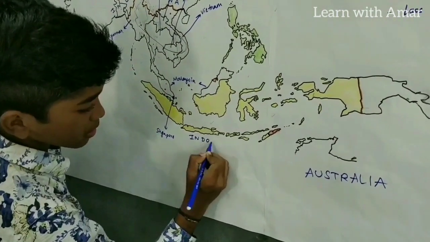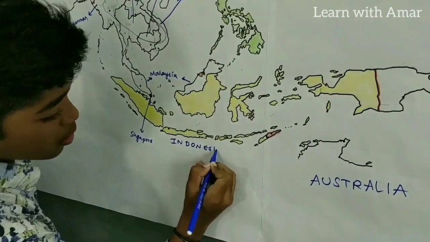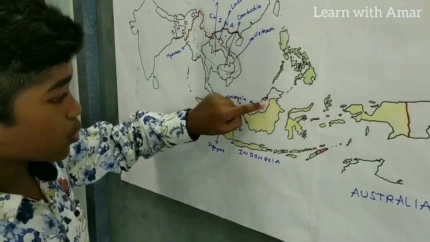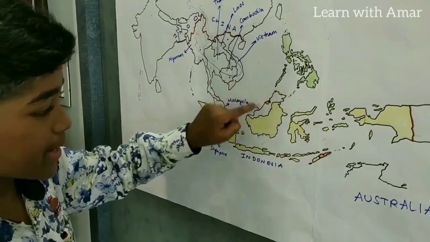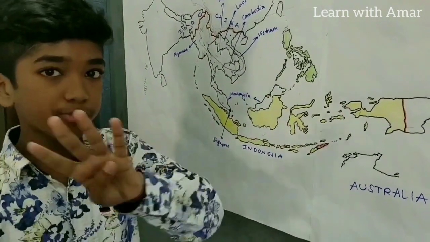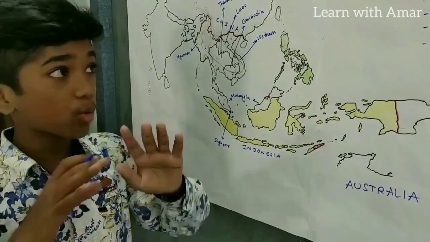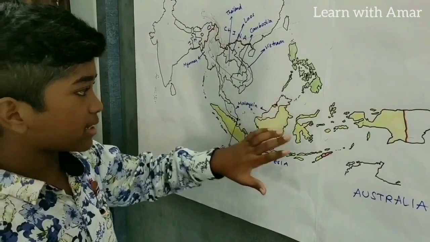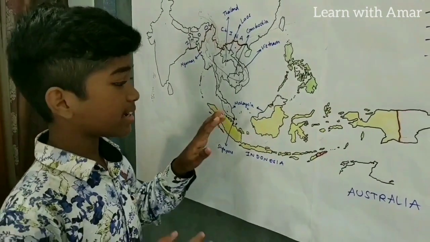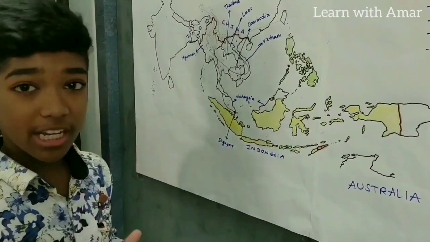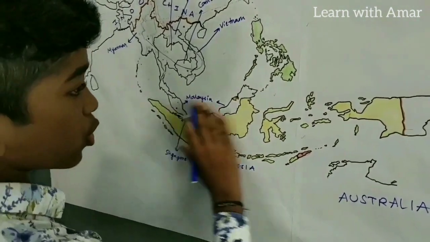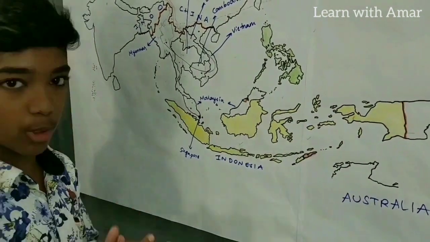How many colors are there? 1, 2, 3 and 4. Green, orange, yellow and red. So only 4 colors. So 4 countries are only there in the Malay Archipelago. Actually, Malaysia also comes under this, but already we have discussed it in the Indochina Peninsula, right? So 4 countries. One is Indonesia. The whole yellow color part is known as Indonesia.